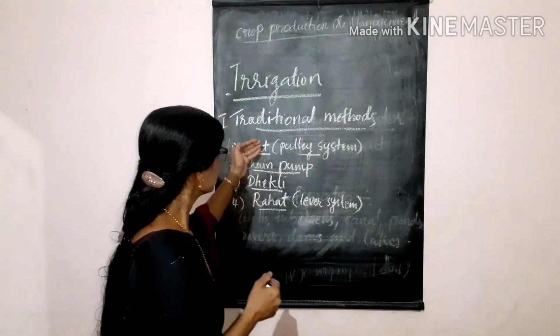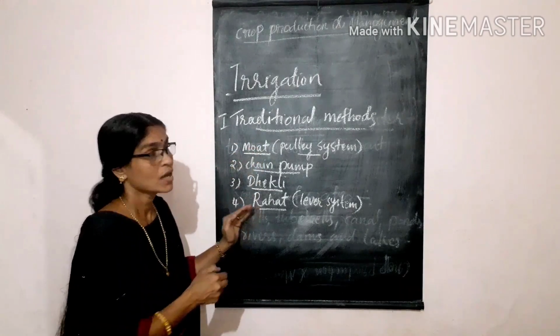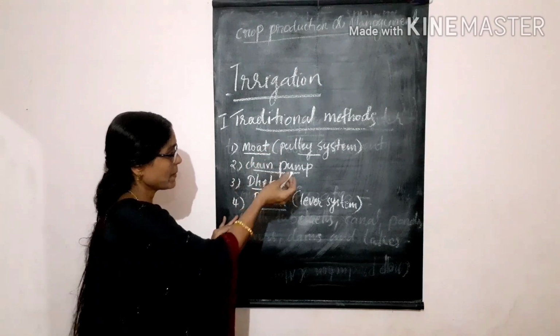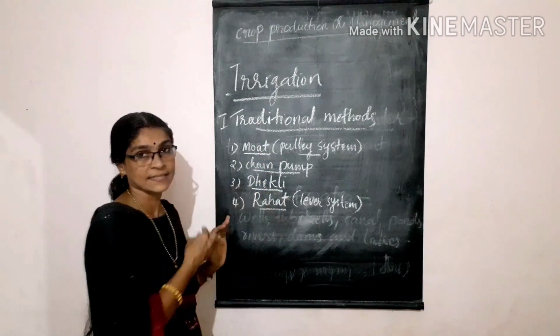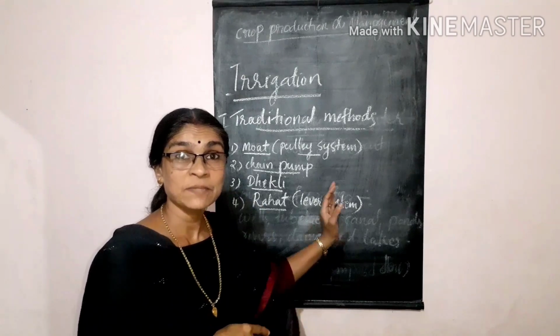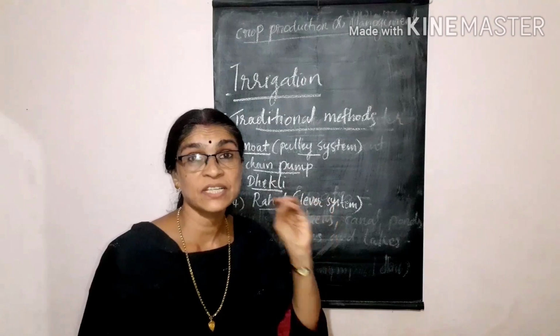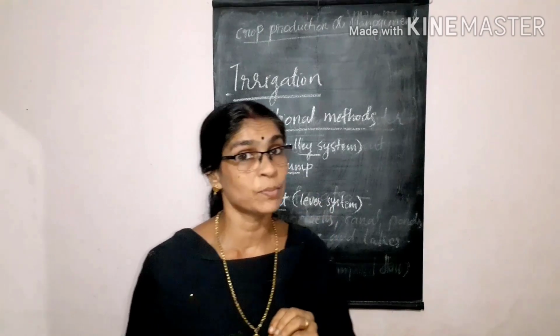These are the different traditional methods of irrigation: mote, chain pump, Takli and Rahat. Then what are the demerits of these methods? They are less efficient and more time consuming.